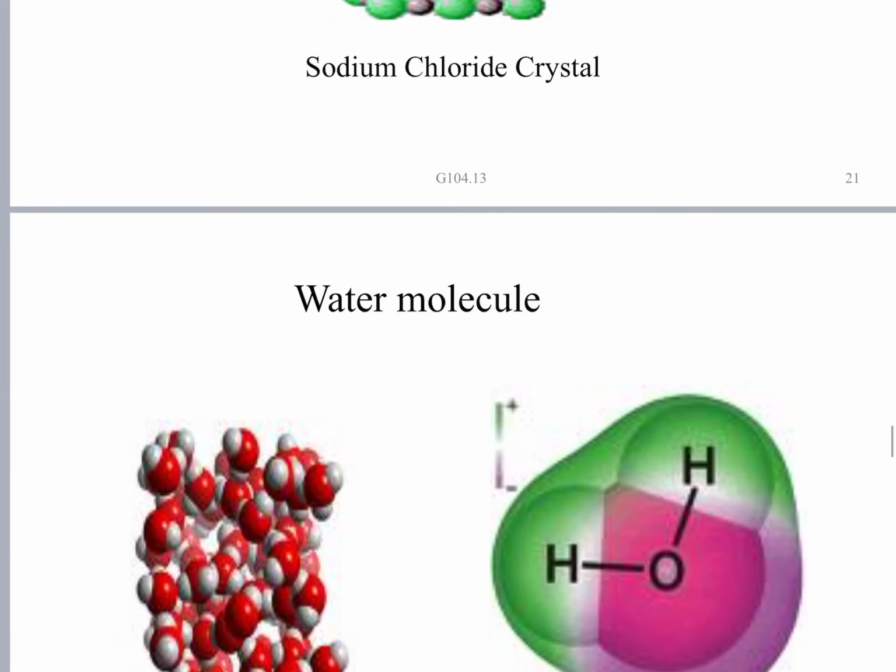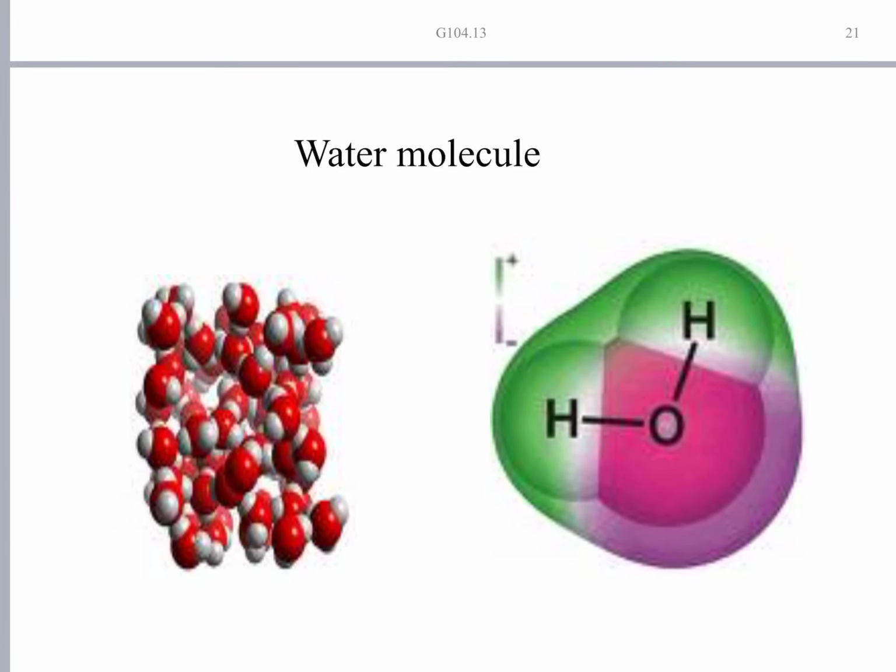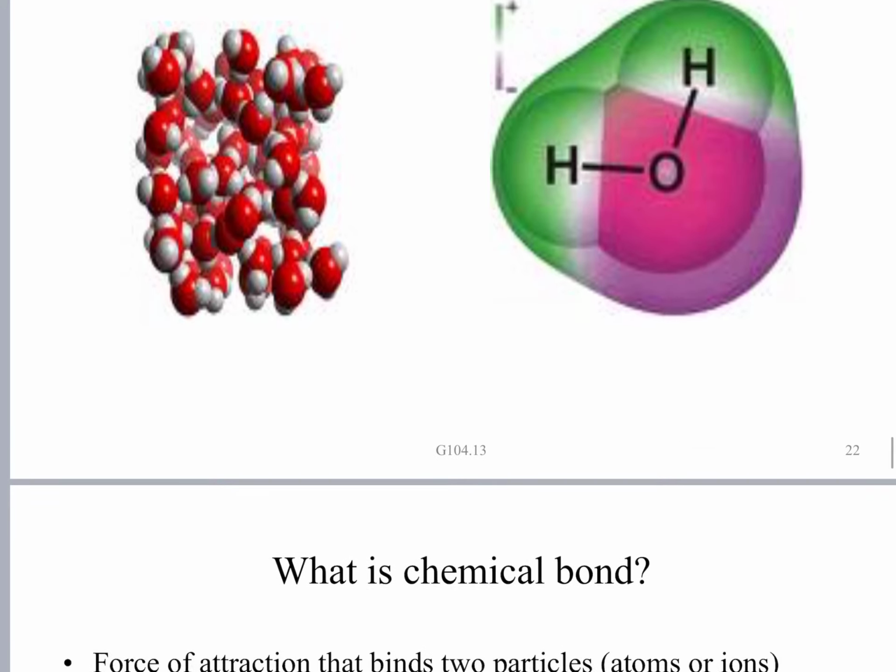Next, take the example of a water molecule. Here, a water molecule is made up of one atom of oxygen bound to two hydrogen atoms. Two hydrogen atoms are bound to one oxygen atom. We call this H2O. You can see the shape.